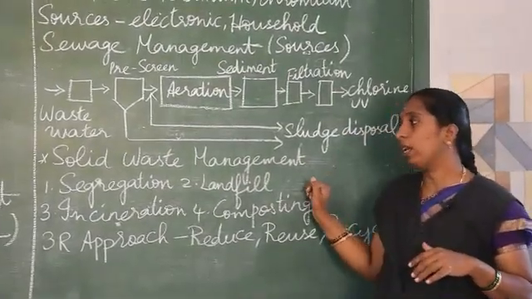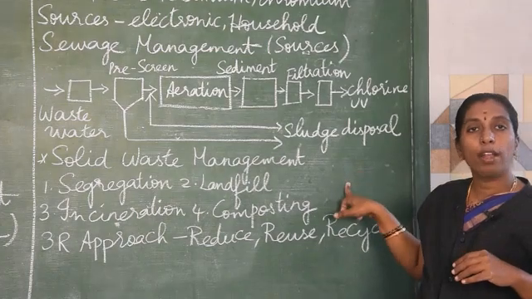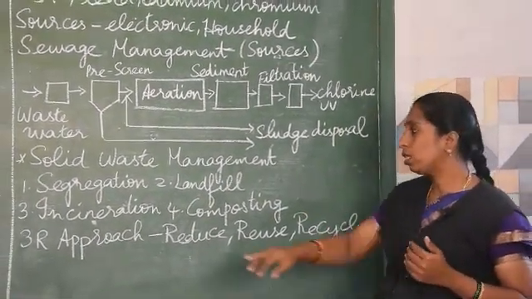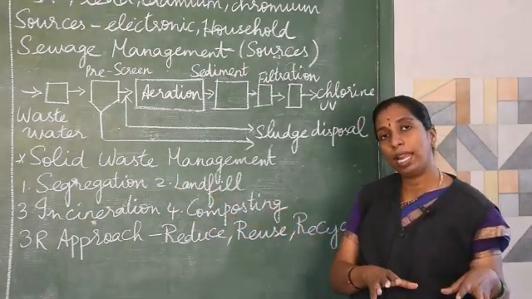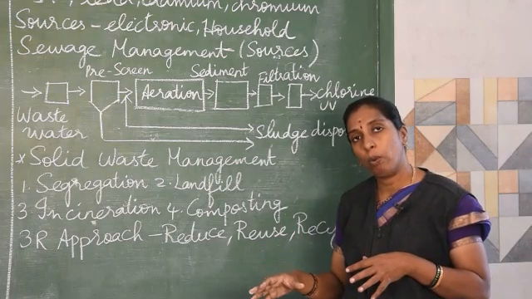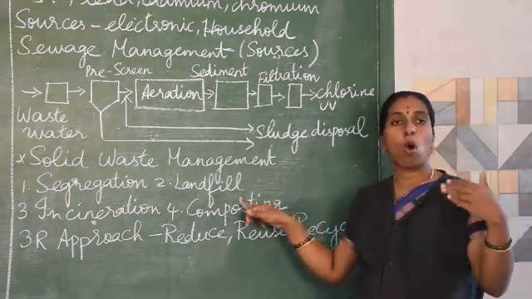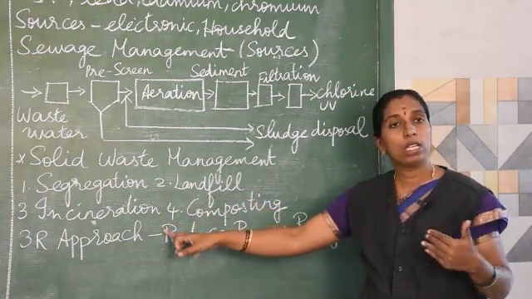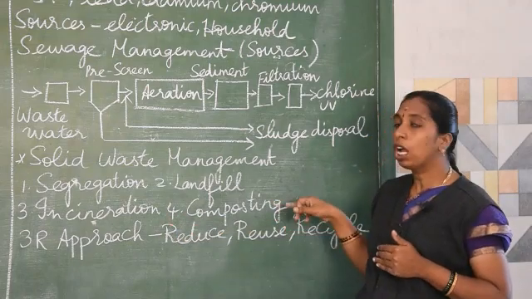And the last one is solid waste management. Under solid waste management, there are different methods. First one is segregation. Segregation means separating the biodegradable and non-biodegradable waste. The second method was landfill, disposing all the solid waste on the land is called landfill. Third one is incineration, burning the waste, and the fourth one is composting.